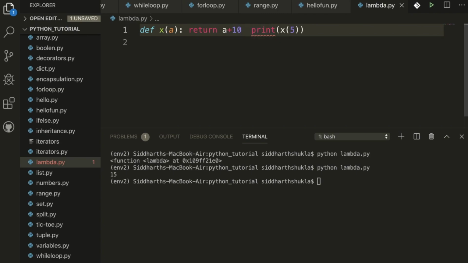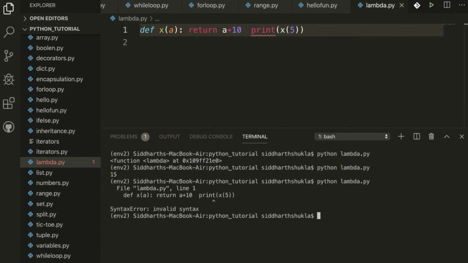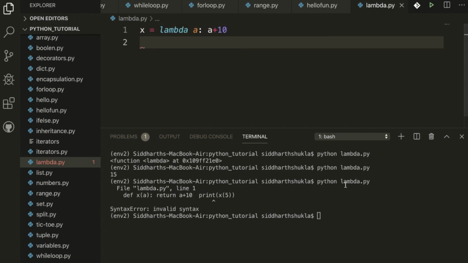We can print it here and get the result, and maybe you can also call it on the same line. I will show you after some time.